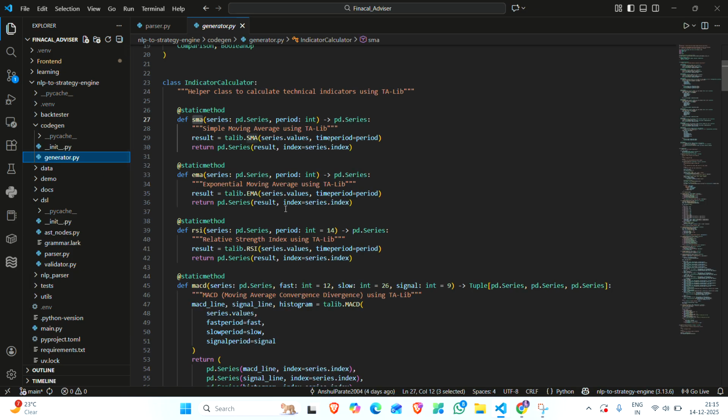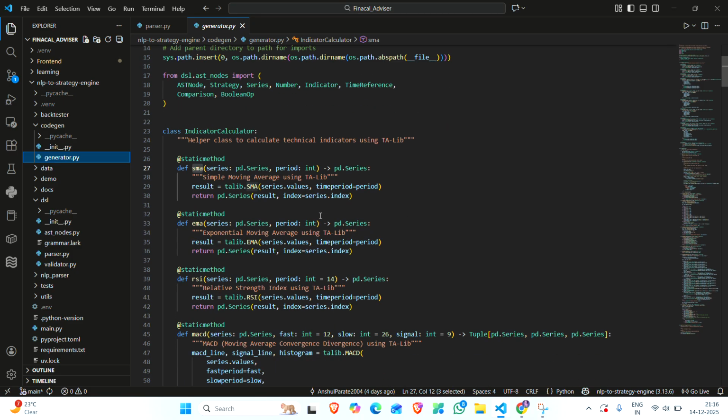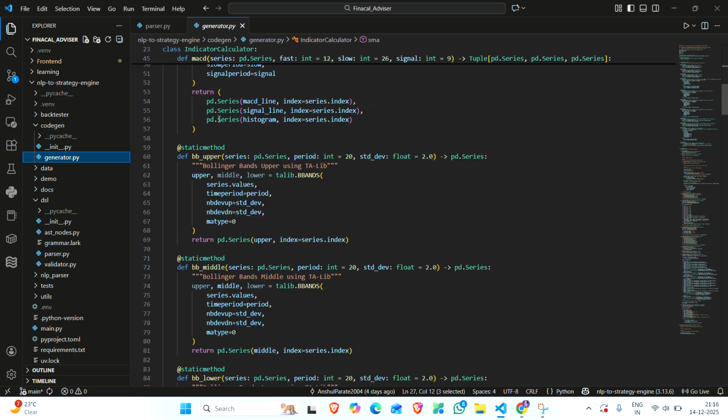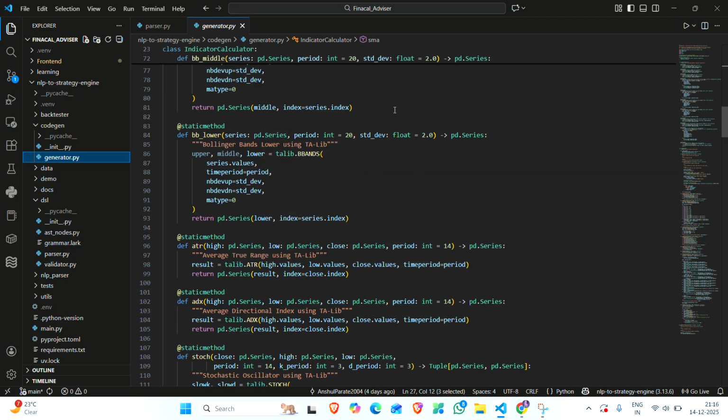We are now using them, and we are using the TA-Lib library for this. TA-Lib converts the AST to an executable Python strategy. It walks each AST node, generates the indicator calculation, and produces vectorized pandas logic. It executes the code in Python, so we don't need to do it manually.